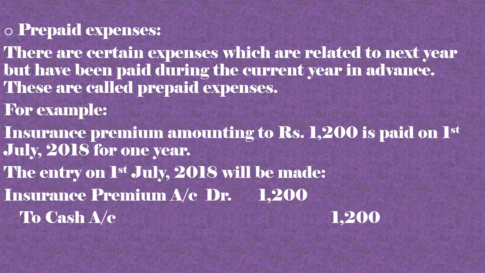So here 1200 rupees was paid on 1st July 2018 for 1 financial year. So insurance premium becomes an expense. According to nominal account we will debit the insurance premium account, and credit the cash account. Cash account, it goes out, real account, what goes out has to be credited.